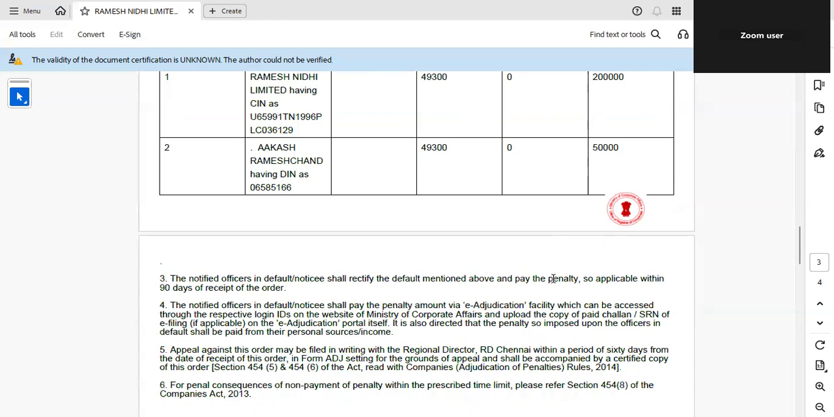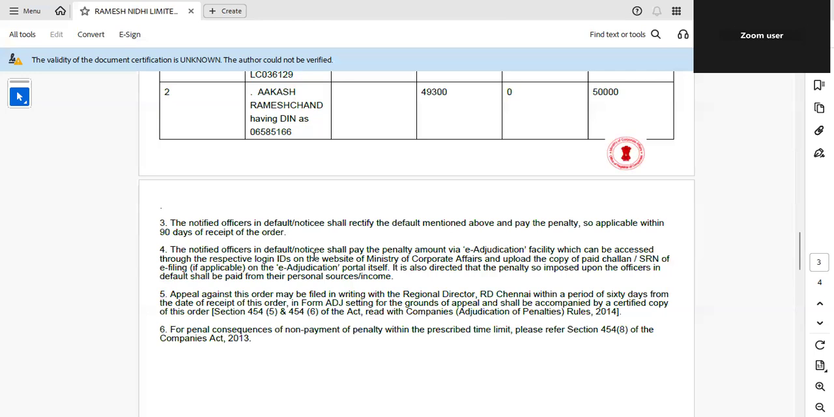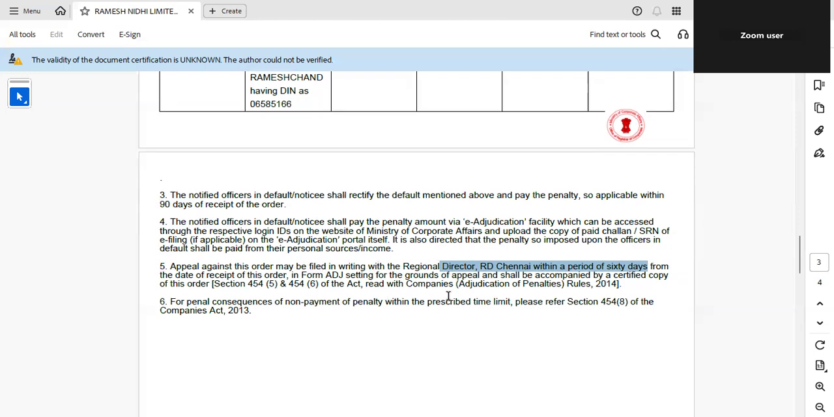The order also directs that payment be made within 90 days of receipt of the order through the MCA adjudication portal, and the director must pay from personal funds. This is mandatory. There is a right to appeal: they can approach the Regional Director within 60 days with a certified copy. Consequences of non-payment: if not paid, under section 454(8), there is adjudication of fines, possible prosecution, and disqualification risk for the director.